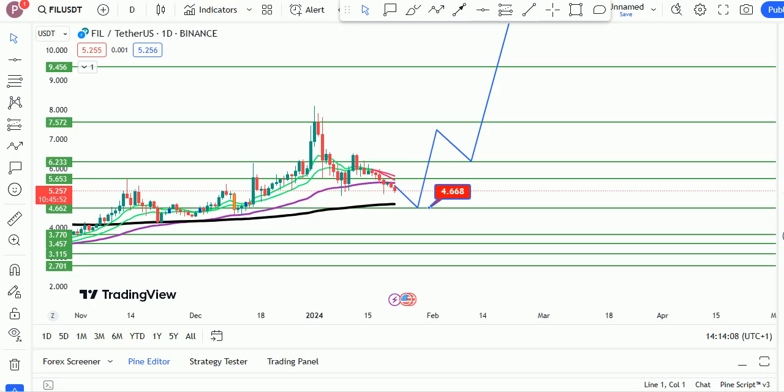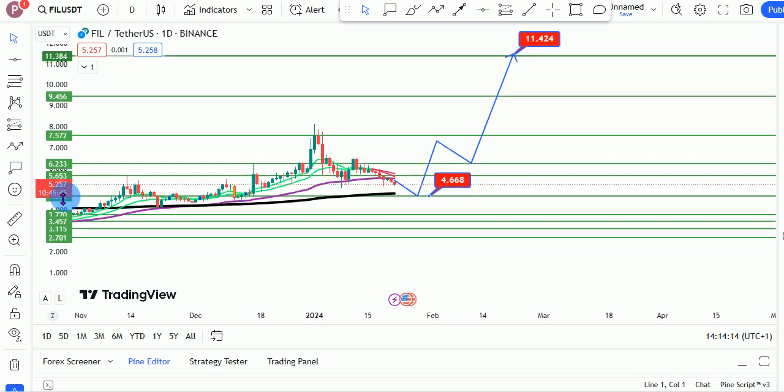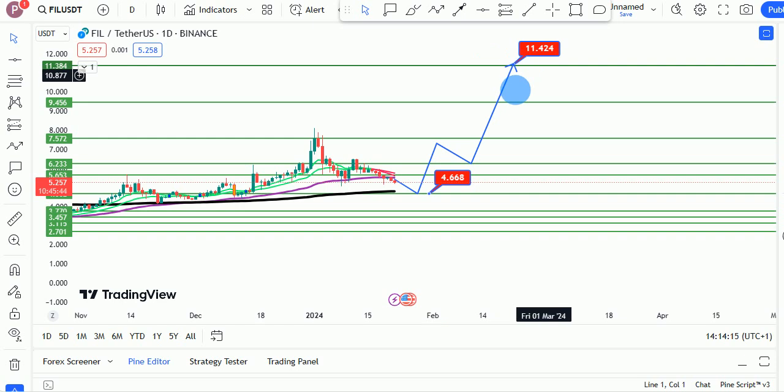So for Filecoin too, we should expect one more drop into this $4.6 level before we see that massive bounce to $11 or higher, which we are expecting right here for Filecoin, right? So that's the update right here on Filecoin.